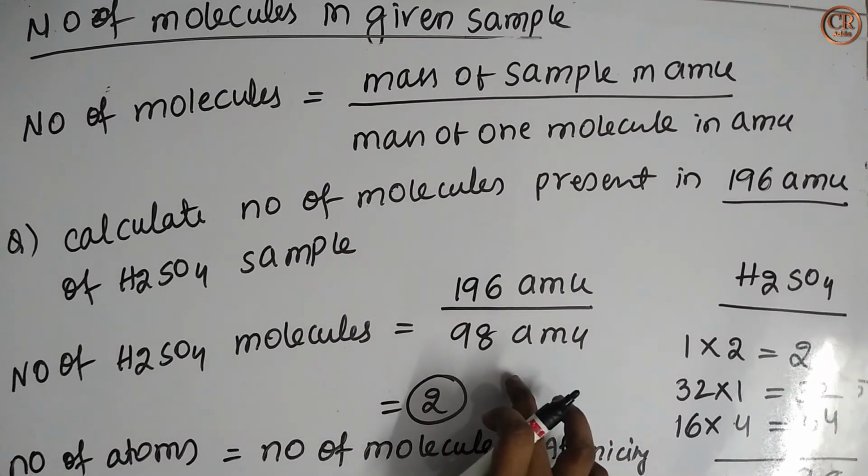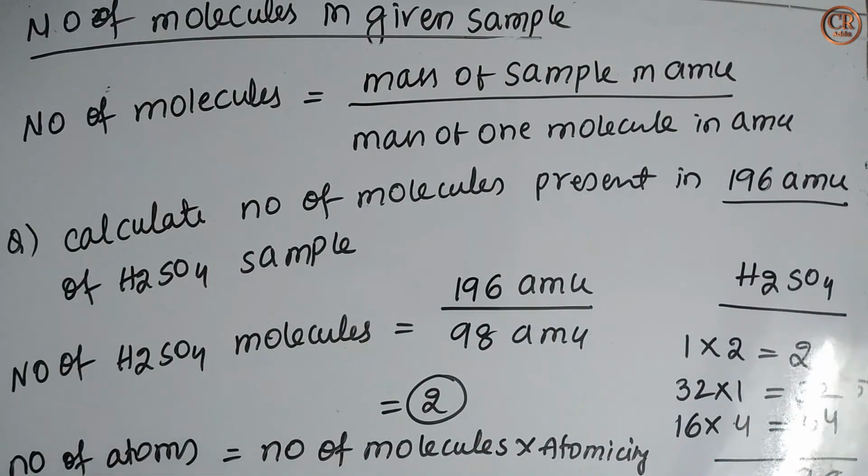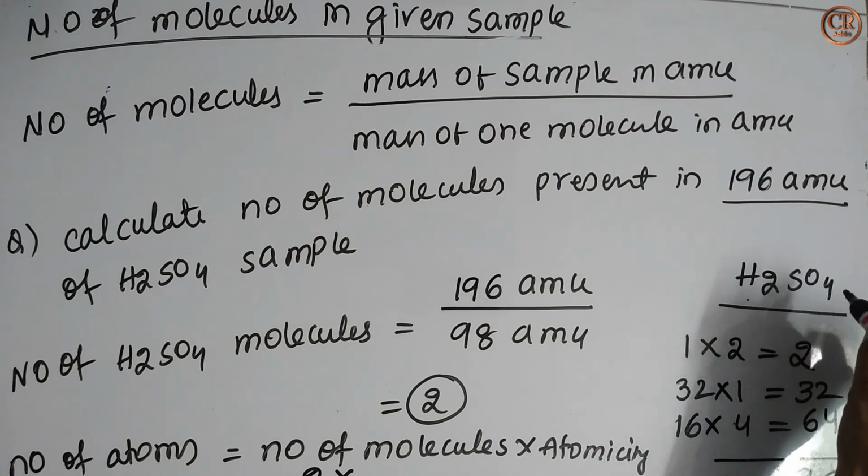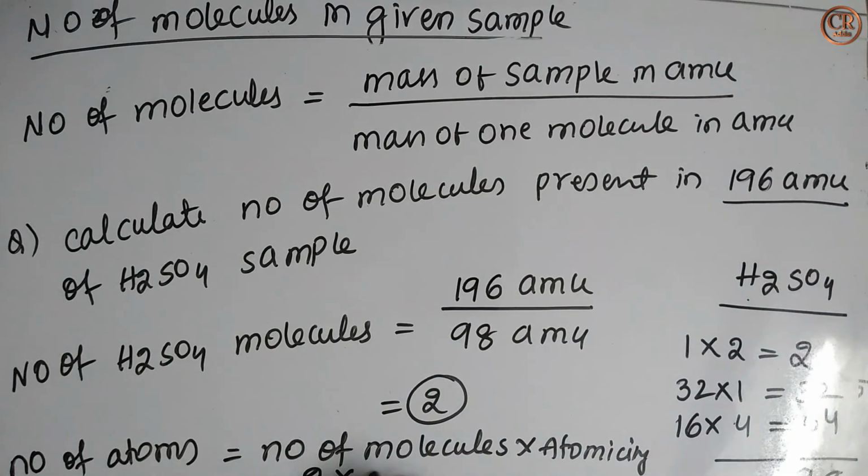So how many molecules are present in 196 AMU of sample? 2. Its atomicity is what? 2 hydrogens, 1 sulfur and 4 oxygens, total 7. That is equal to 14 atoms present in 196 AMU of H2SO4 sample.